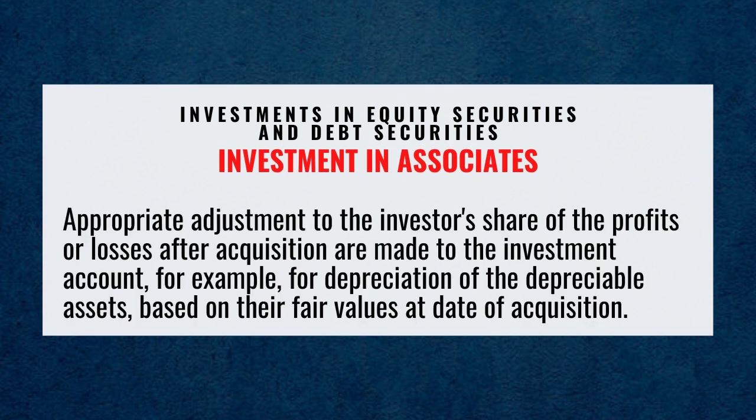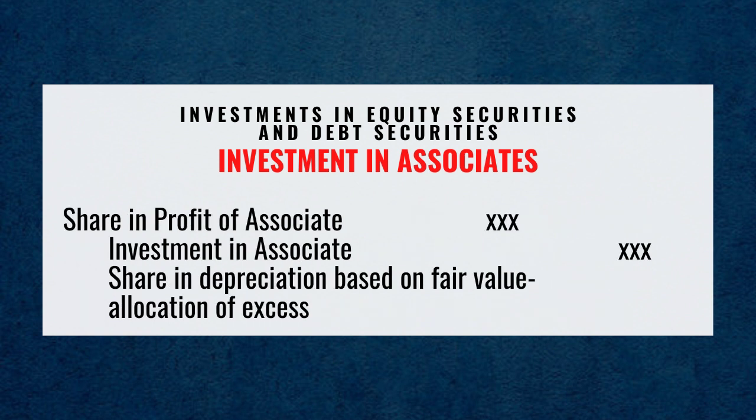Appropriate adjustments to the investor's share of the profits or losses after acquisition are made to the investment account. For example, for depreciation of the depreciable assets based on their fair values at date of acquisition: debit share in profit of associate, credit investment in associate.